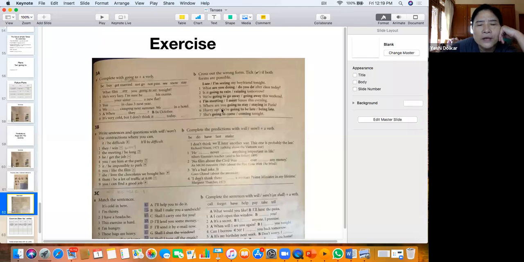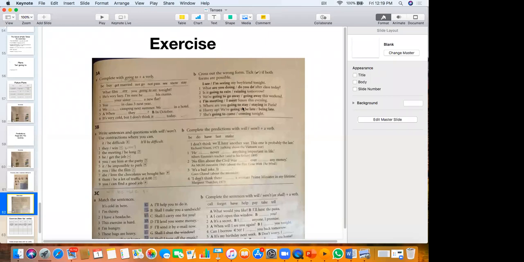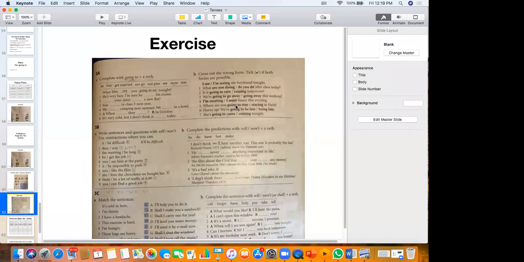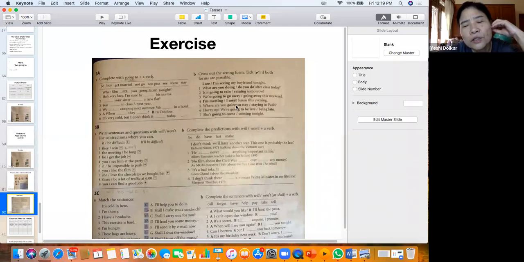Okay, number 5, where are you going to stay or where are you staying in Paris? Where are you going to stay in Paris? This is interesting. If I say, where are you going to stay in Paris? It's a plan. But if I say, where are you staying in Paris? So now this is a plan there. All right. So you say, where are you going to stay in Paris? All right. Because we're talking about plans.